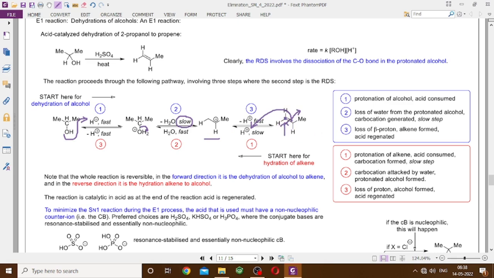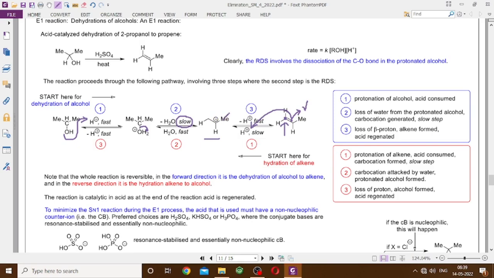According to Hammond's postulate, these transition states will mimic the carbocations to which they lead. If we protonate the central carbon, a primary carbocation forms, which is less stable. If we protonate the terminal carbon, a secondary carbocation forms, which is relatively more stable. So the transition state leading to the secondary carbocation will be more stable than that leading to the primary carbocation, and therefore that reaction will be faster. So we have a regioselective protonation.